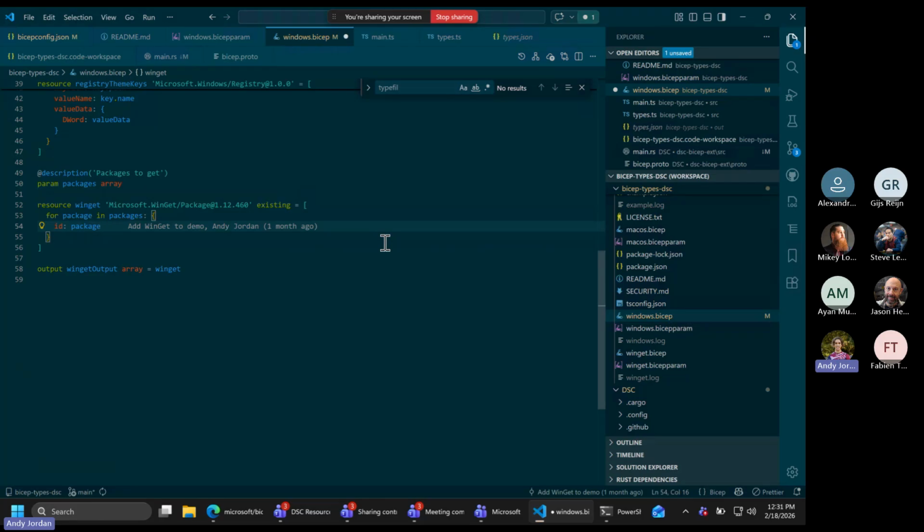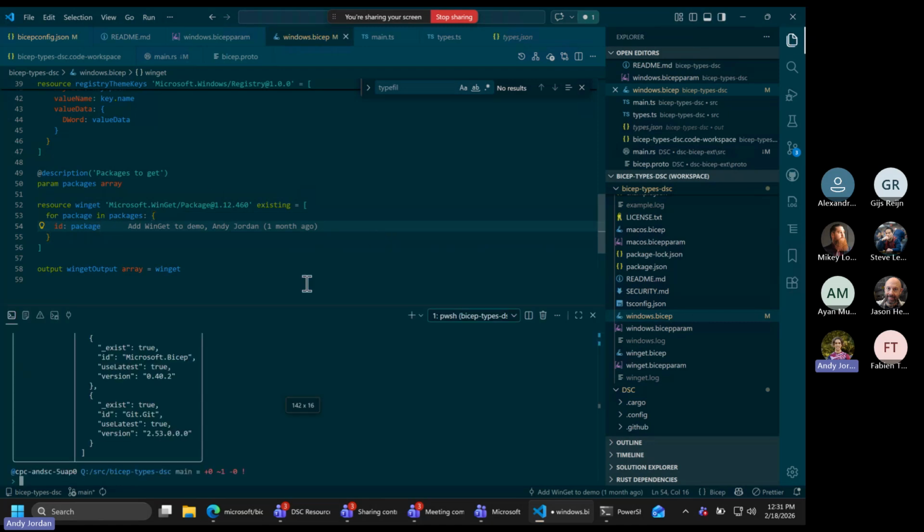All of the latest versions. So I did not execute this against any dev build of Bicep. This is all built into Bicep now. I did have to patch it way back when, but that has been released. So what was that version I've got on my machine? I used Bicep 0.40.2, and that has everything you need. Cool.